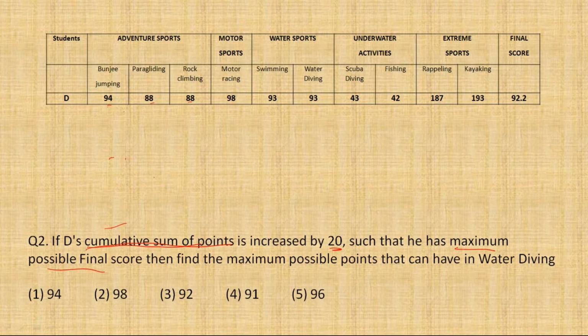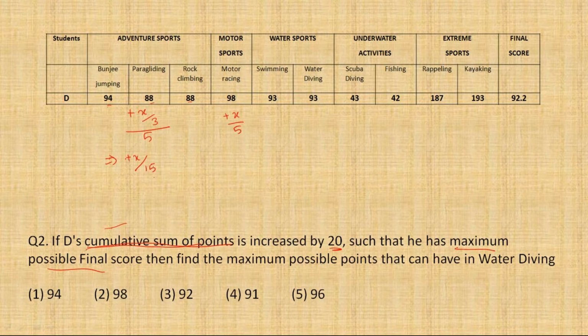अब देखिए, अगर मैं एडवेंचर स्पोर्ट्स में X ऐड करता हूँ किसी भी एक नंबर में आउट ऑफ द 3 नंबर्स, और क्यूमुलेटिवली in the combined all 3 subjects, bungee jumping, paragliding and rock climbing, if I add X points, then first that X is going to be divided by 3 क्योंकि average out करना होगा तीनों का, and then it will be divided by 5। This implies that whatever X points you were adding, it is going to be divided by 15 to reflect in the final score। In other words, we can say that if you add 15 points in adventure sports, it will act as an addition of 1 point in the final score। Whereas in motor sport अगर आप X points ऐड करते हैं तो वो सिर्फ 5 से डिवाइड होगा।